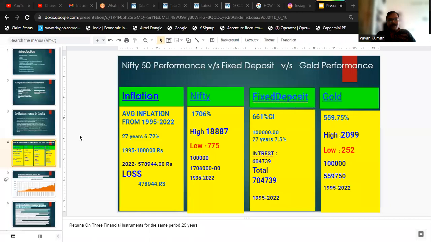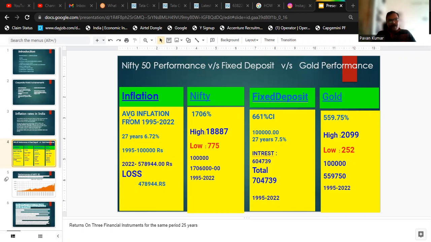Here you can see the headline: Nifty 50 performance versus fixed deposit and versus gold performance. For a few minutes, let's forget about this headline and see the other things. The first one is inflation, so I'll talk about this first now.